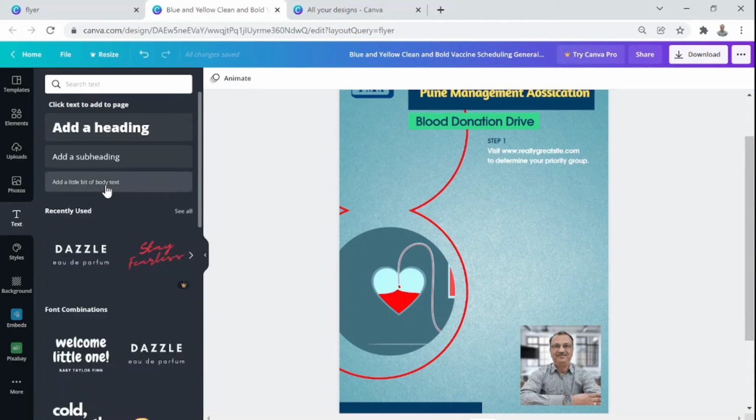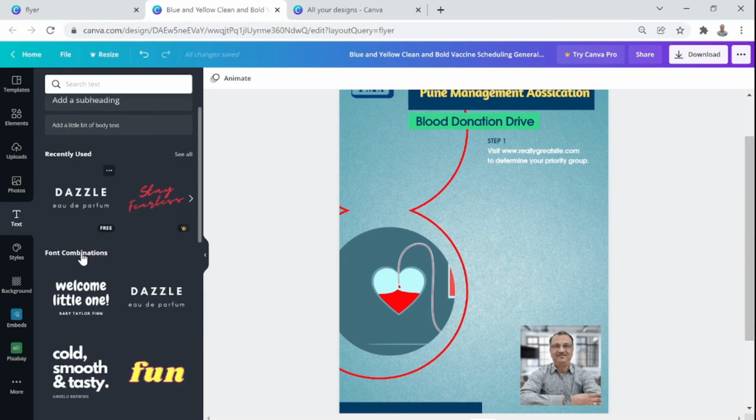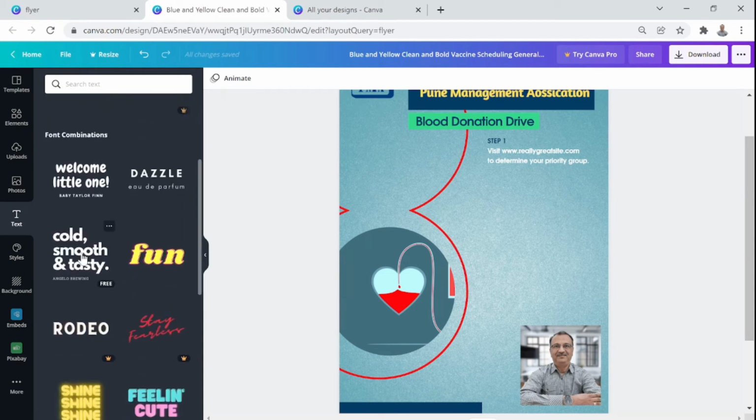So all these options will come up. There are 3 major options which you can use. If I want to just add a heading, I can just choose this. If I want to add a subheading or a little bit of body text, I can do any of these 3. But I want to actually explore what all options are there.